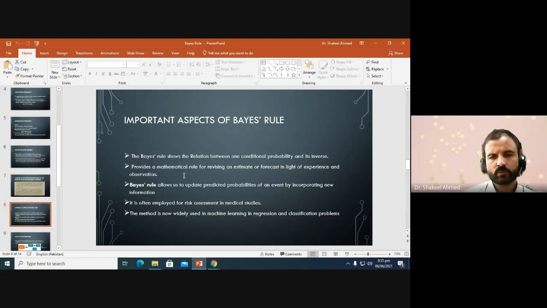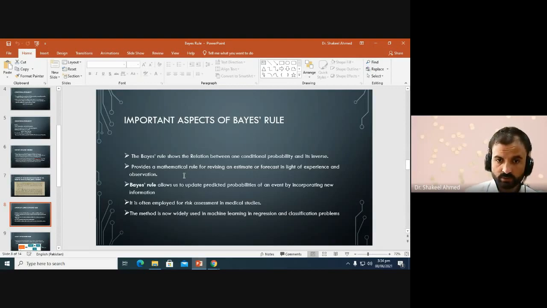So, what are the important aspects of Bayes rule? We need to know these things before discussing the Bayes rule in more detail. The Bayes rule shows the relationship between one conditional probability and its inverse, as we already discussed, and it provides a mathematical rule for revising an estimate or forecast in light of experience and observation.